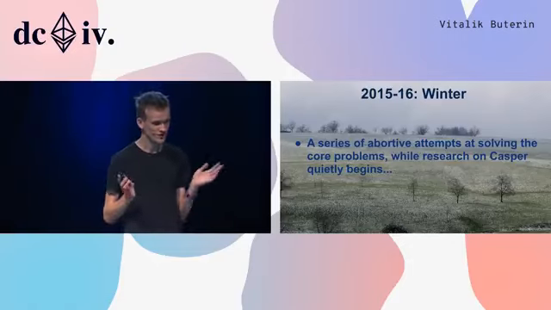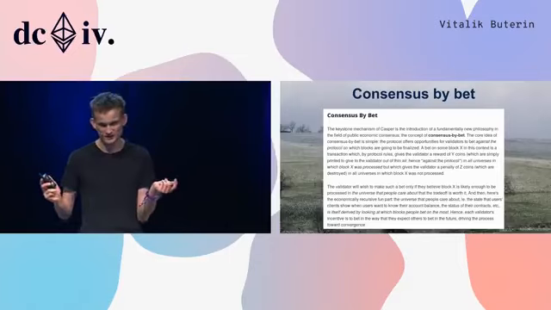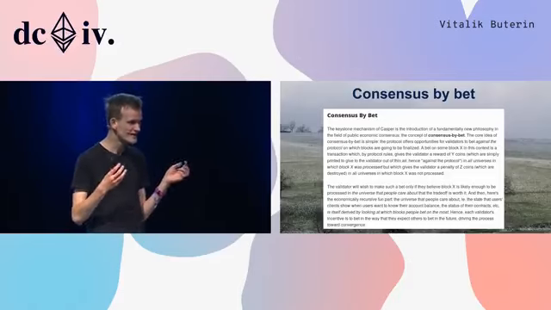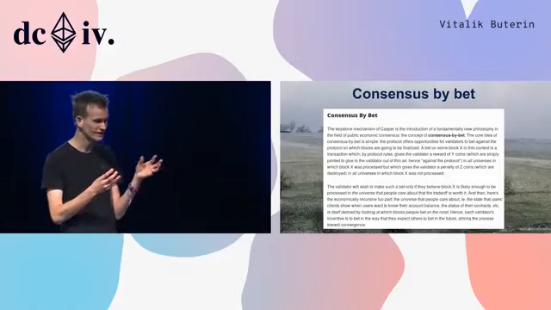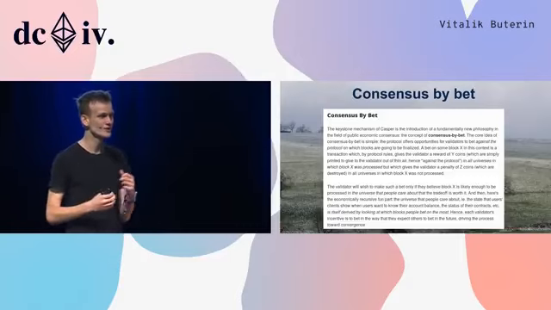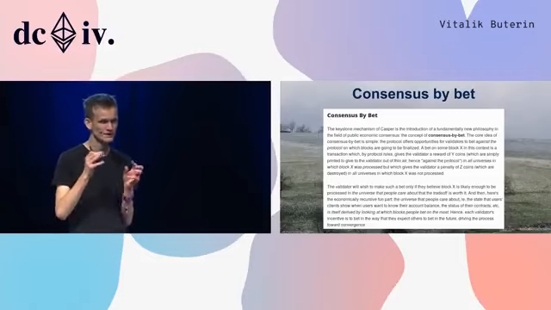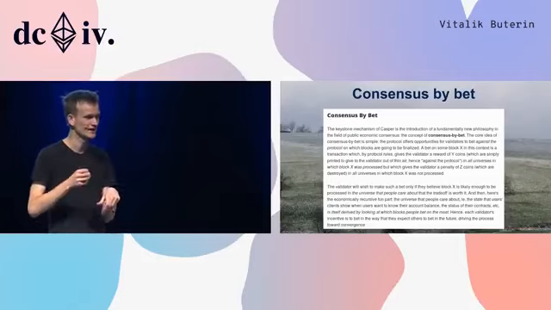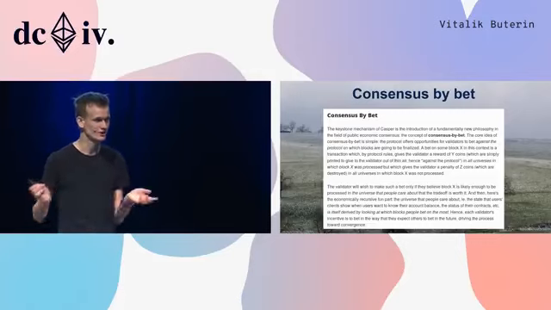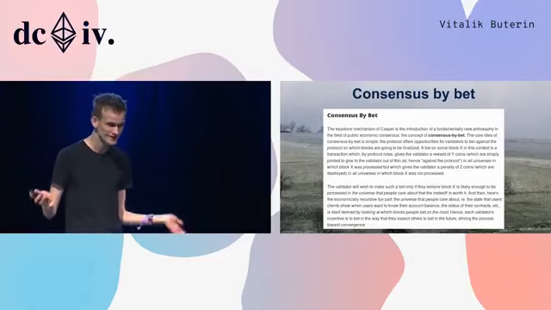One of the first interesting ideas was consensus by bet, where basically people would bet on which block becomes finalized next, and then once more people bet on a block, that itself becomes information that gets fed into other people's bets. And so the idea is that you would have this recursive formula where more and more people would bet more and more strongly on a block over time, and after a logarithmic number of rounds, everyone would be betting their entire money on a block, and that would be called finality.